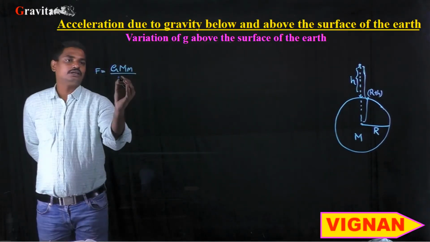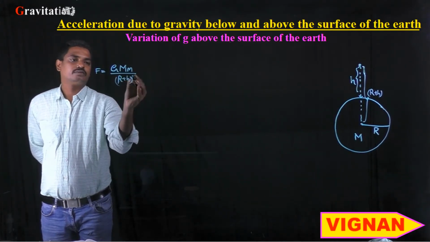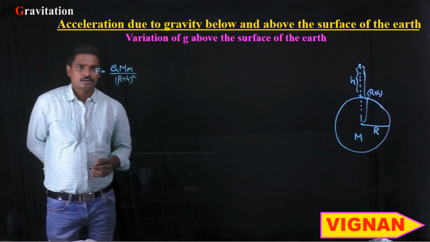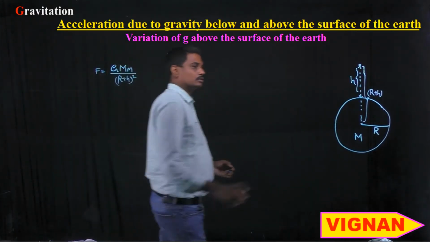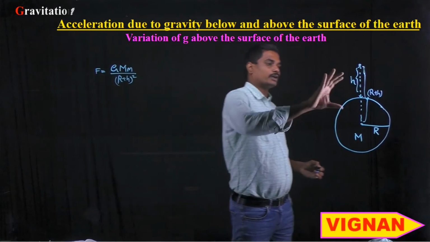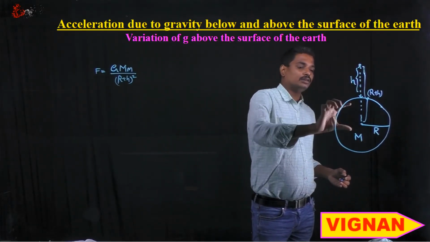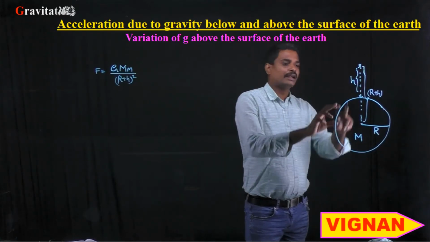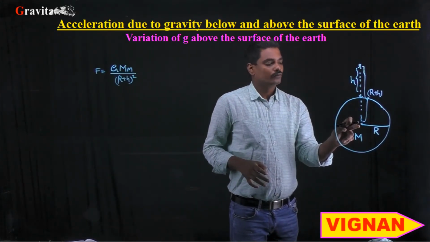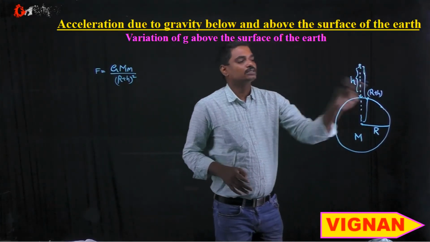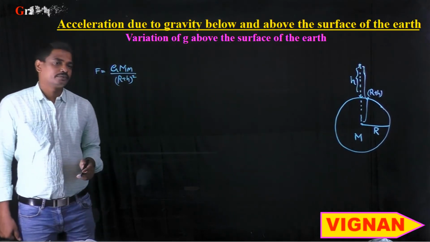So here we need to take R plus h whole square, and we should not take R square, because the planet has its center of mass at its center, so from the center to the object the distance is R plus h.